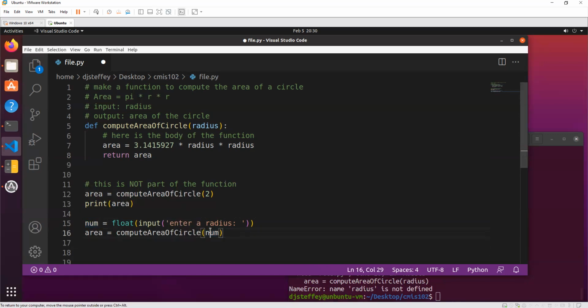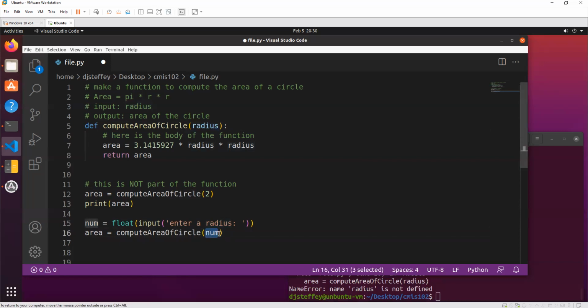So when I call this function, I'm not giving it the variable num. I'm giving it the value that num represents. So I'm giving it the value 2.5. So when it comes up here to the function, it's going to say, okay, radius is whatever that value was.